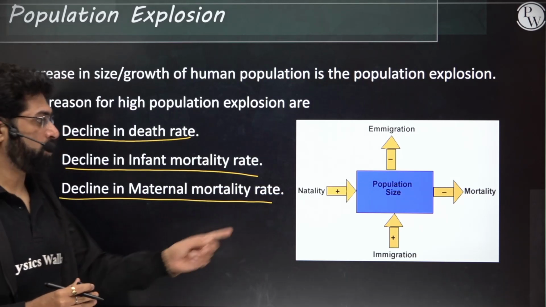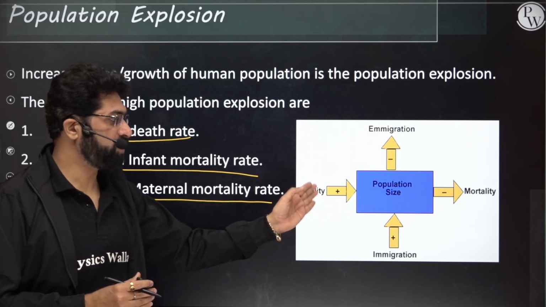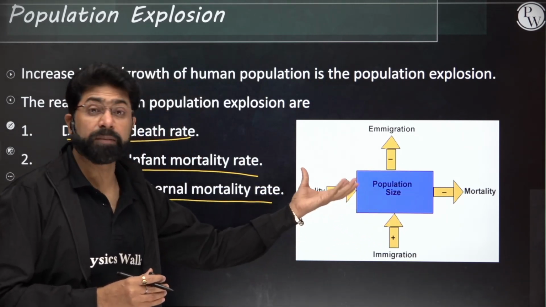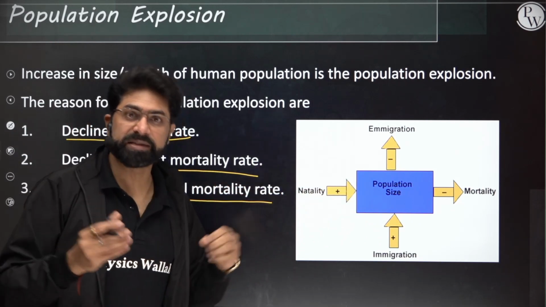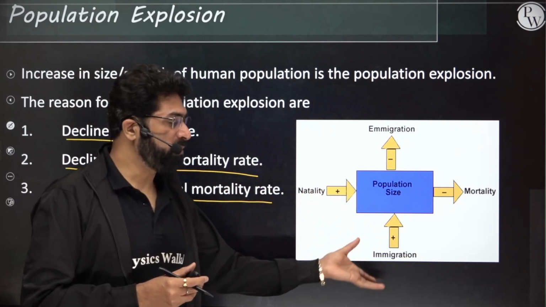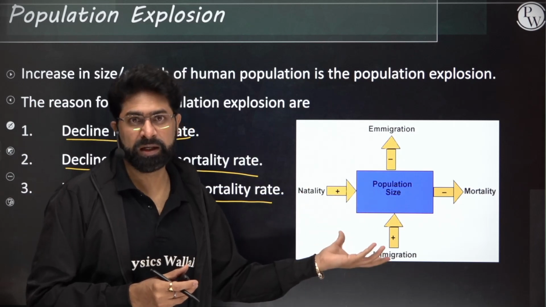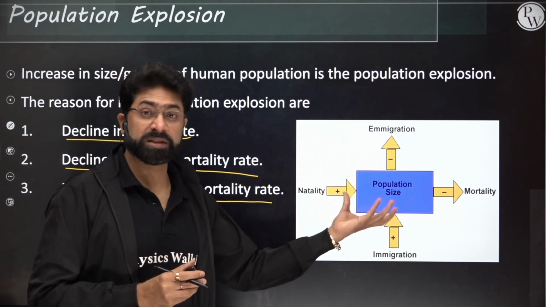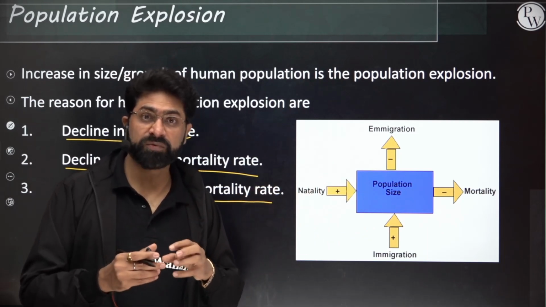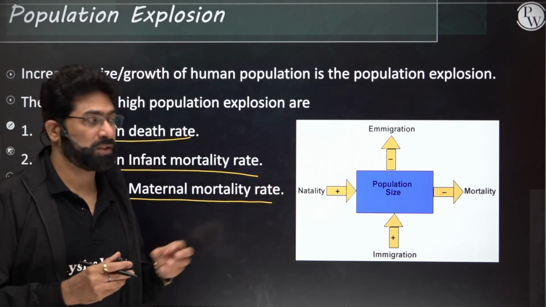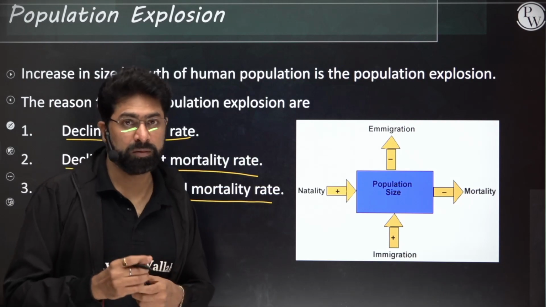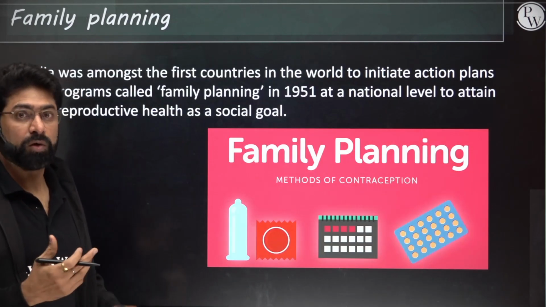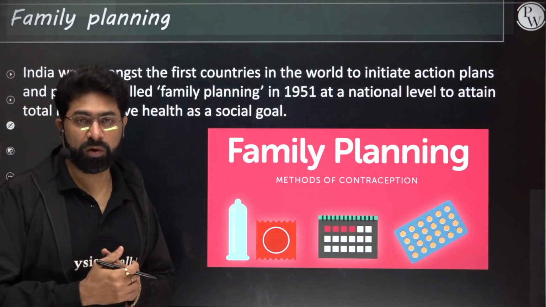Now what happens? The number of new births has increased and mortality has decreased. So what will happen? The population size is going to increase. What has happened is that immigration has increased in India and emigration has reduced. So that has resulted in a population size which is ever growing now. It is a fast growing population because of these reasons. So let us find out what strategies have been followed.